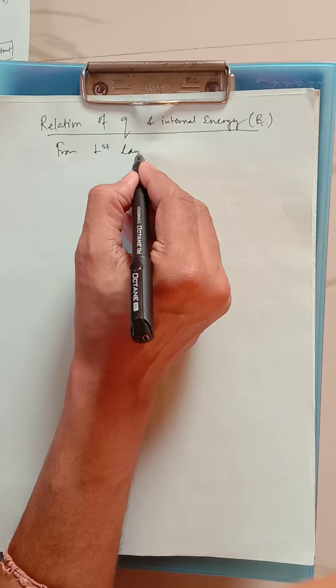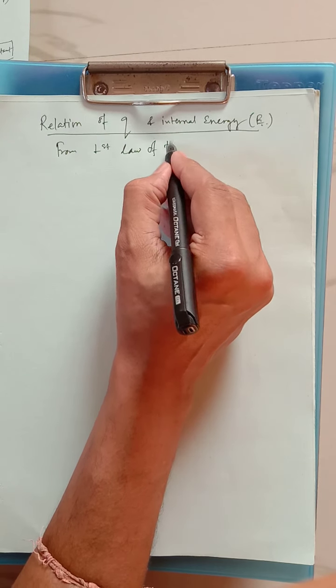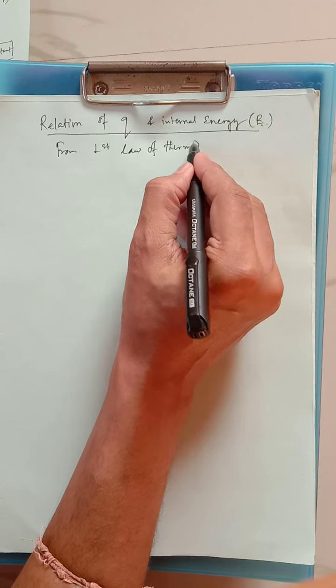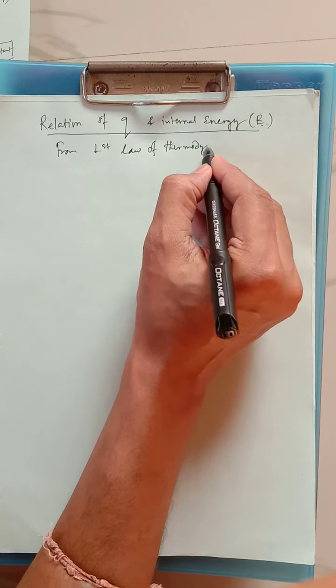In the previous video we discussed E or U. Some books use U also, no problem. In place of E you can use U also. Now from the first law of thermodynamics, what can we write?